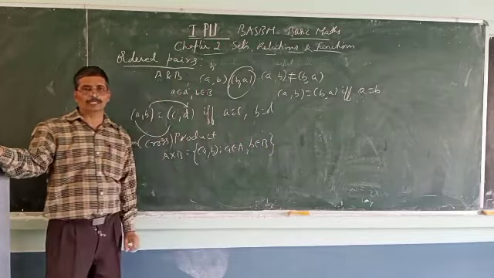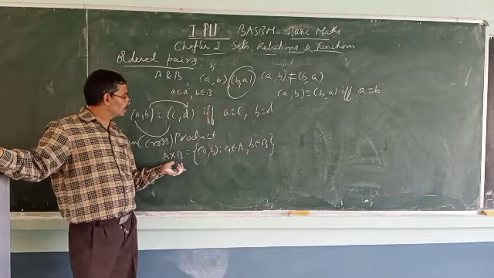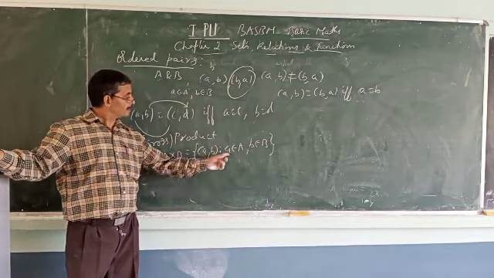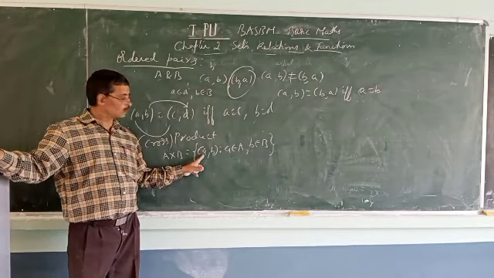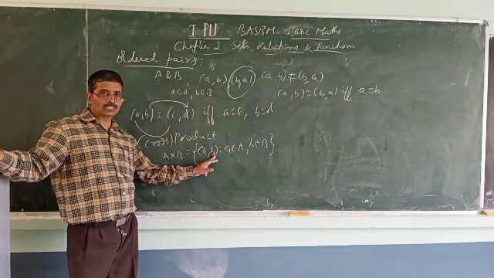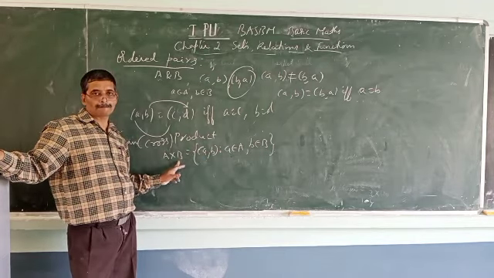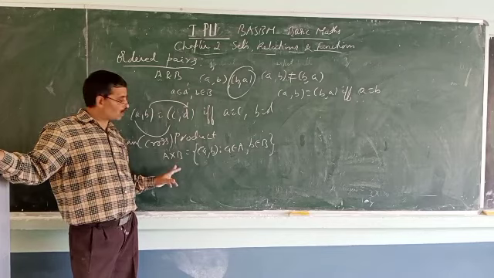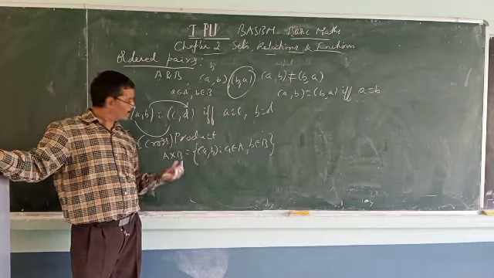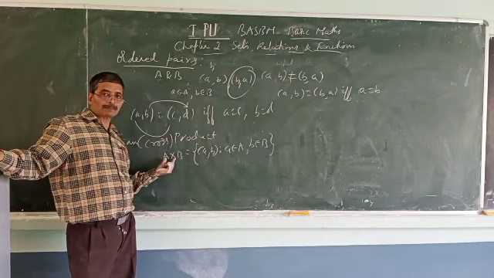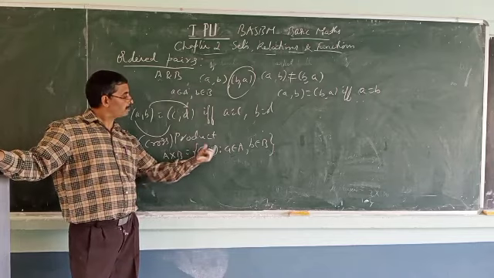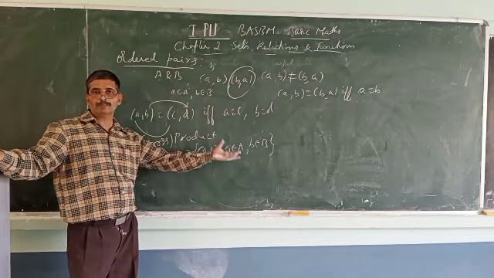So what is A cross B? A cross B equals the set of all ordered pairs (a, b) such that a belongs to the first set, that is A, b belongs to the second set, namely B. These are elements, a and b are elements. These two are sets, A and B capital letter sets. These are elements, (a, b) such that a belongs to A, b belongs to B.